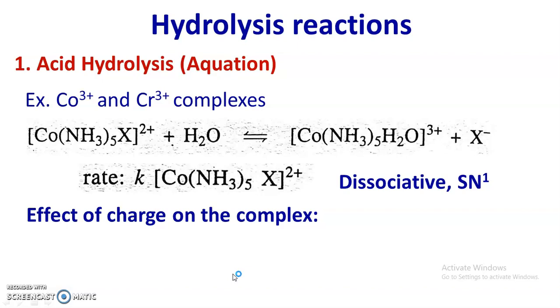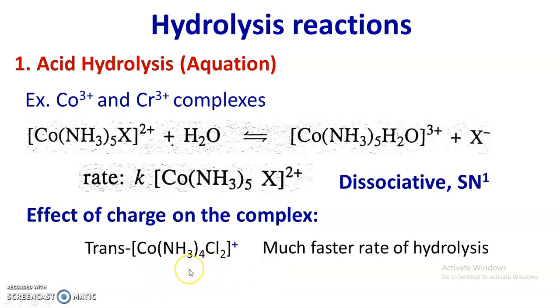As the charge on the complex increases, ligands are strongly held by the metal ion and dissociation of the complex becomes difficult.